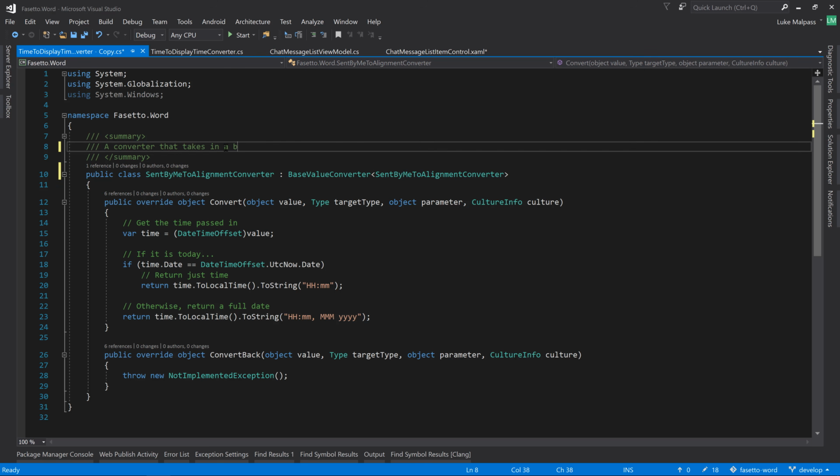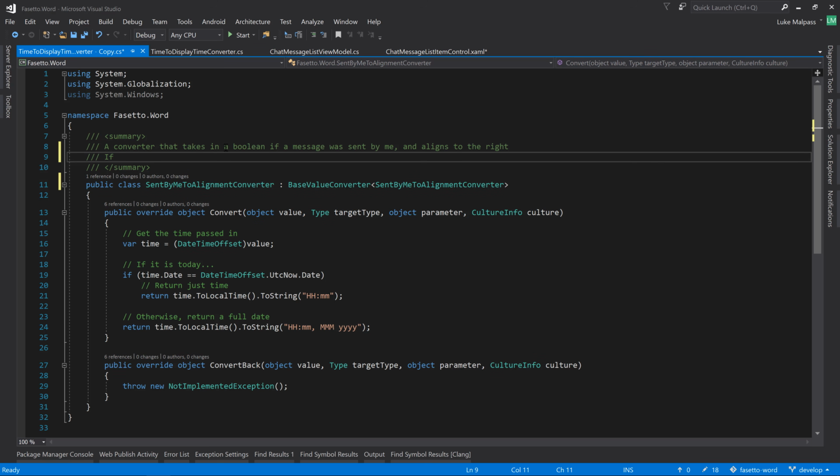Takes in a boolean if a message was sent by me and aligns to the right. If not sent by me, aligns to the left.